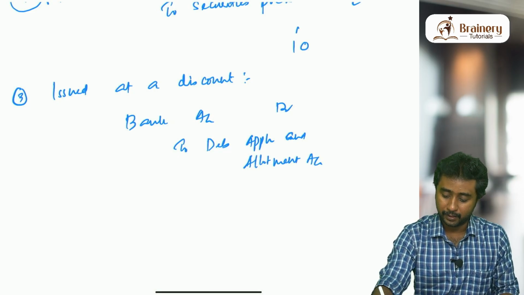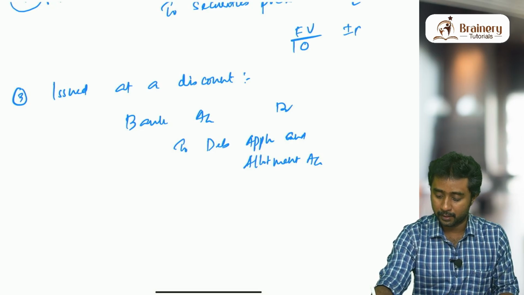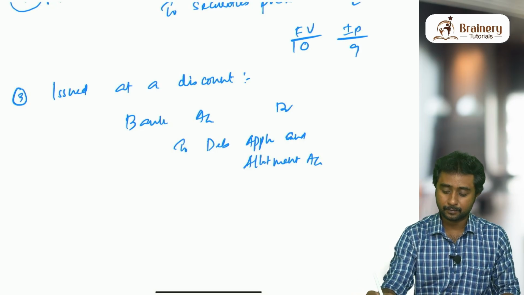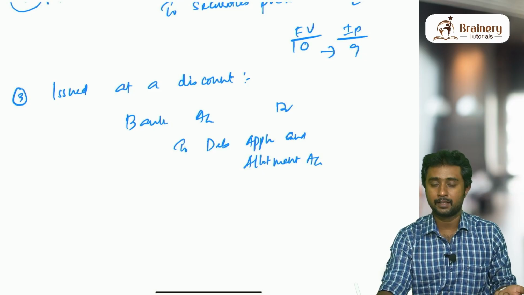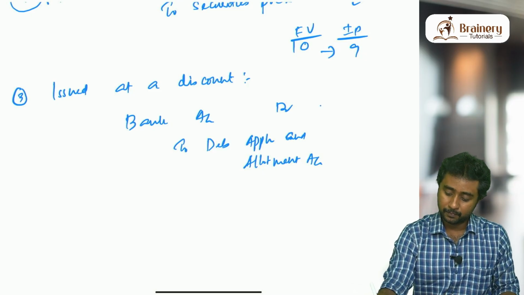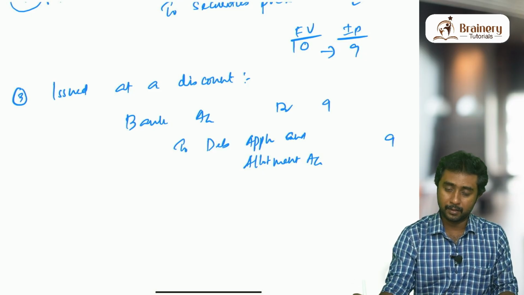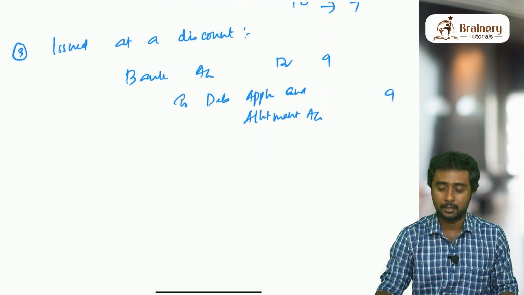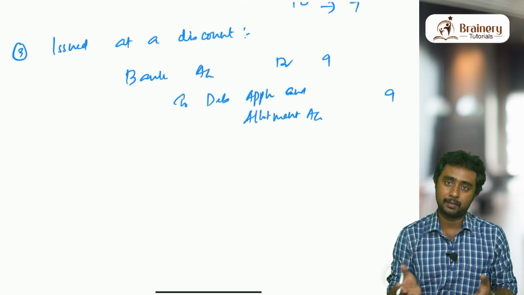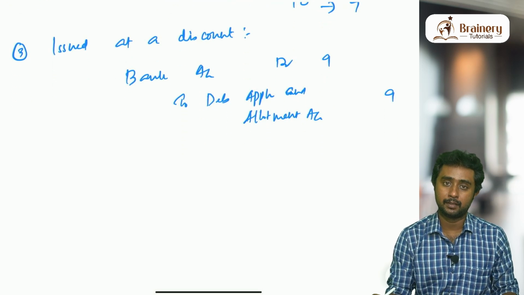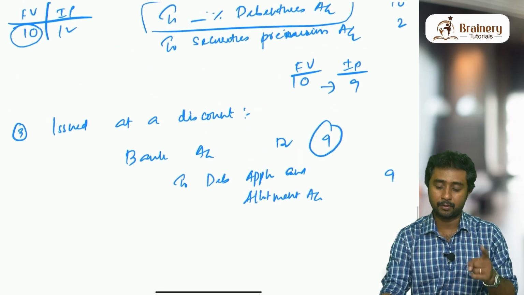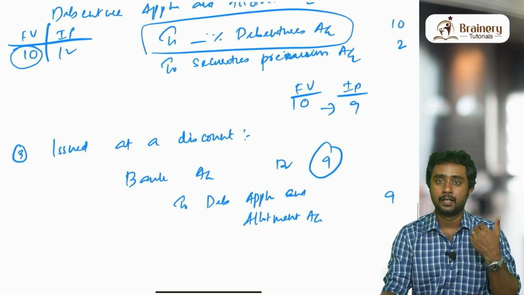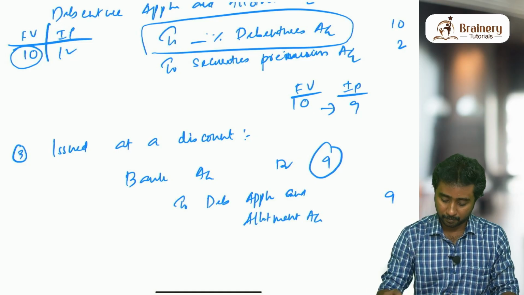For example, I will say face value is 10, issue price 9. Here there is a 1 rupee loss for the company, right? That loss is basically called discount. Okay. So the company will receive only 9 rupees per debenture. In the narration they will write: money received on this many debentures at the rate of rupees 9. Issue price only I have to pay. So here only one debenture is there, that is what I am buying, so I will be paying only 9 rupees to the company.